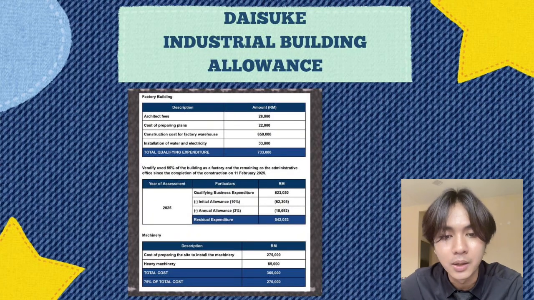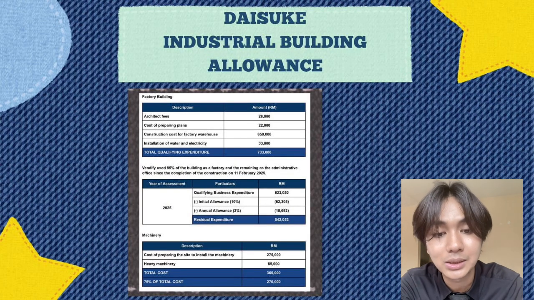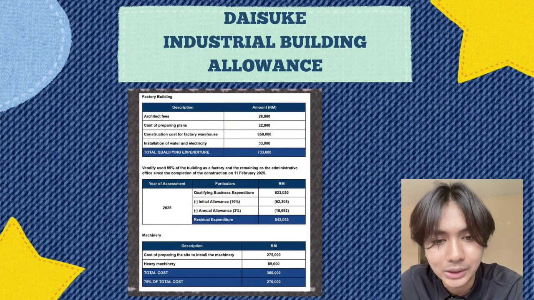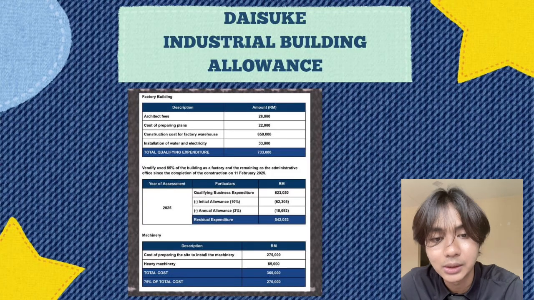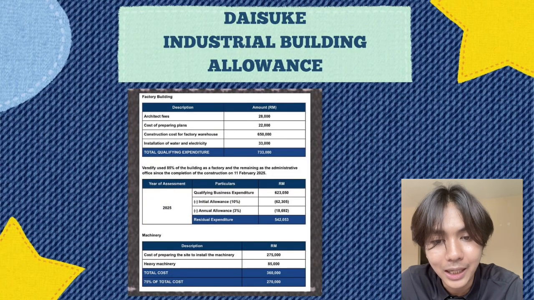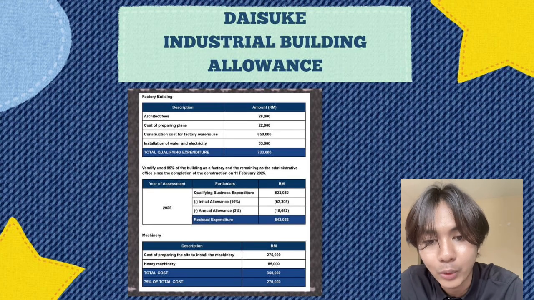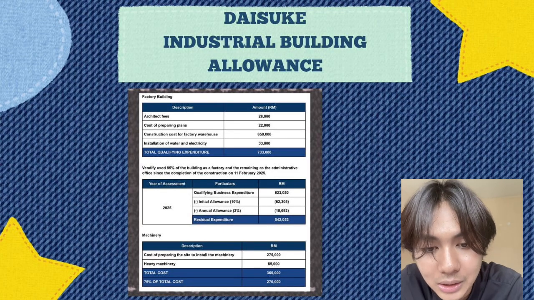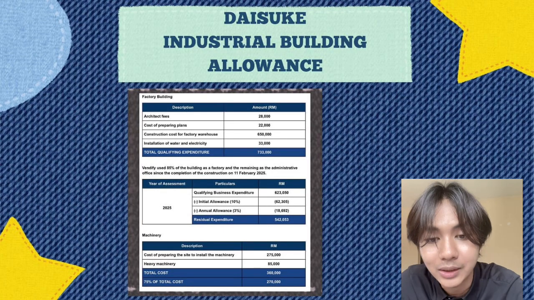For this case, the factory buildings incur a total qualified expenditure of RM733,000, which consists of architect fees amounting to RM28,000, cost of preparing plans RM22,000, construction cost of factory warehouse RM650,000, and the installation of water and electricity RM33,000.